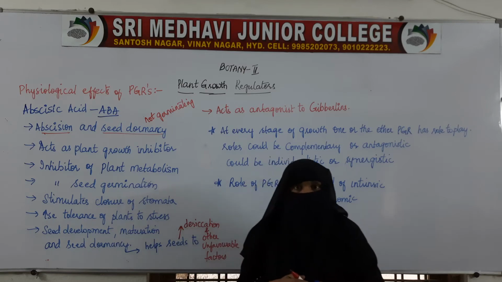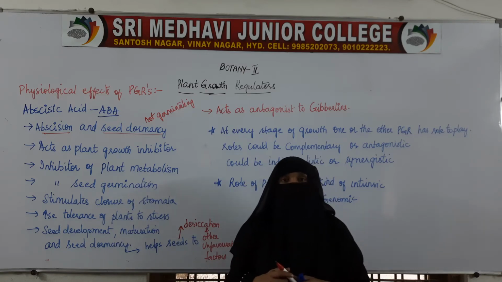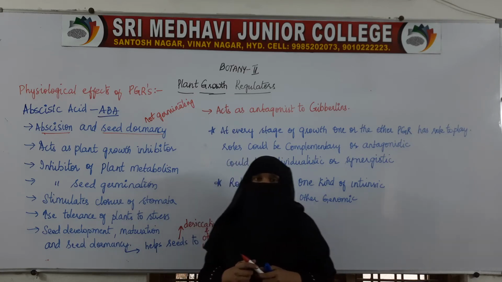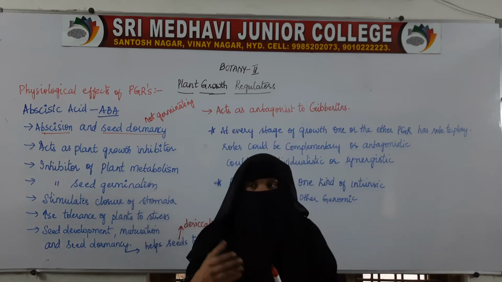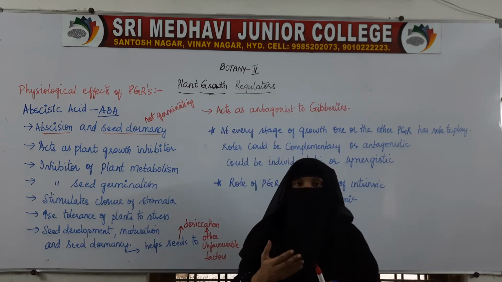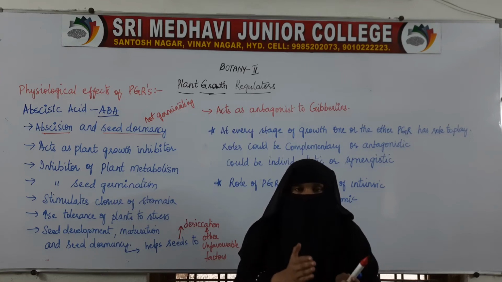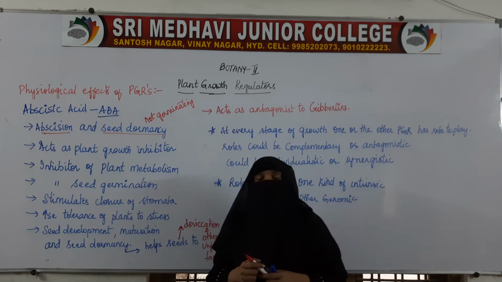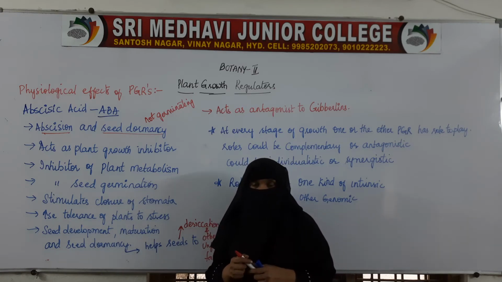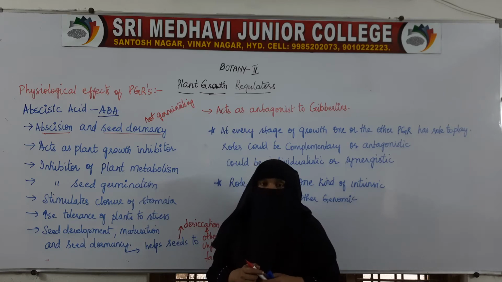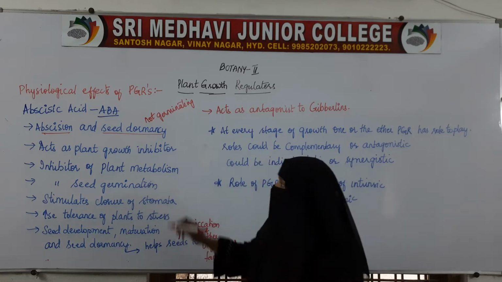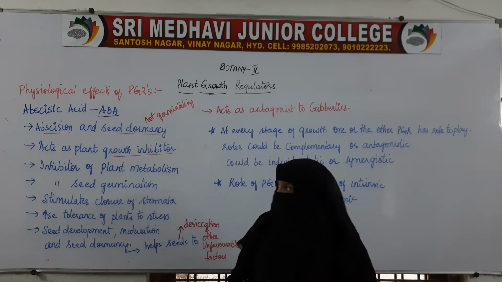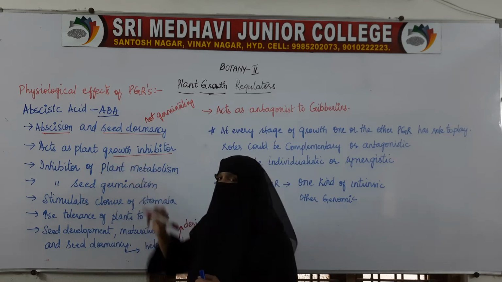That process is the inhibiting of plant growth, that is, the shedding of leaves, the shedding of flowers, the shedding of fruits. The leaves change to a pale color before falling, then they drop off. All these are plant growth inhibiting activities, and these inhibiting activities are done by abscisic acid. So abscisic acid is acting as a plant growth inhibitor.